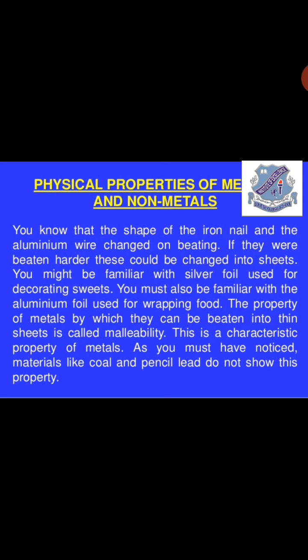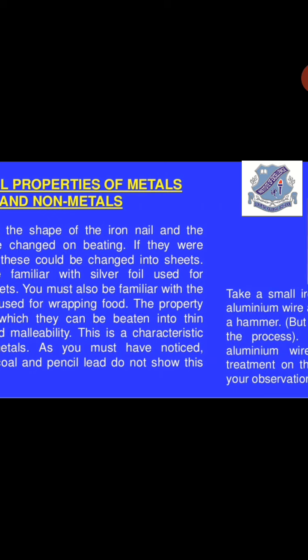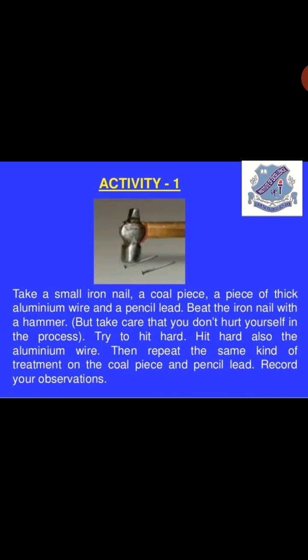You know that the shape of the iron nail and the aluminium wire changed on beating. So first of all we are going to conduct an activity on the basis of which we will learn these physical properties. What you have to do in this activity is take a small iron nail, जिसे हम एक किली भी बोलते हैं. Apart from that you have to take a coal piece, a piece of thick aluminium wire and a pencil lead. So you have to prepare all four materials.